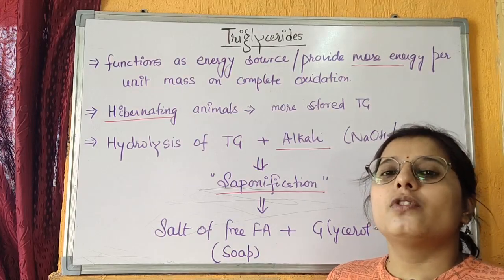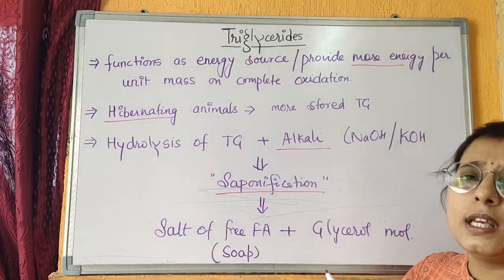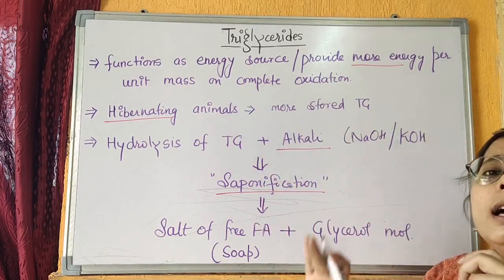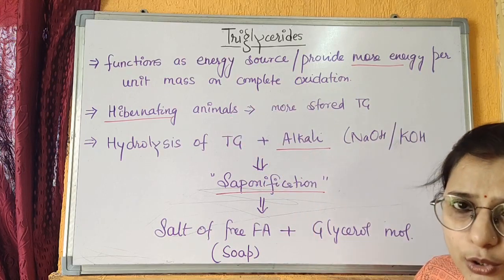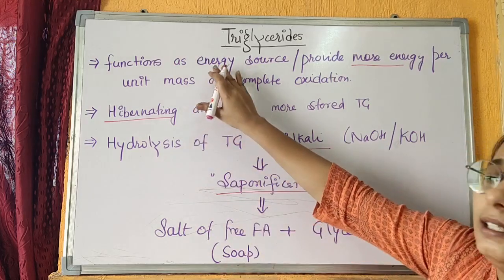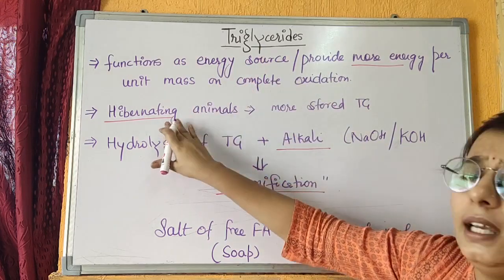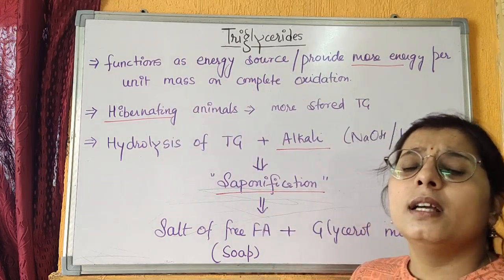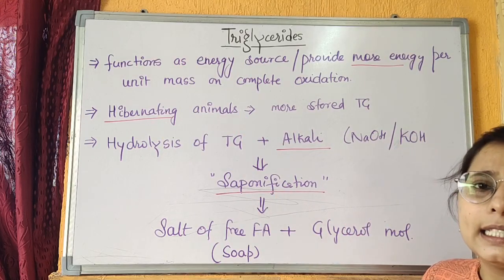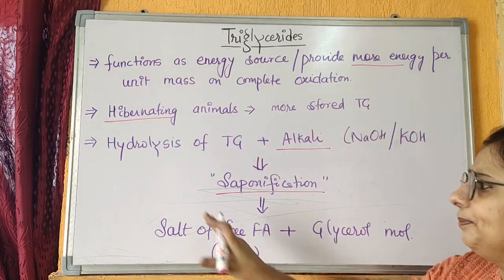A few more points about triglycerides. Triglycerides function as an energy source, and they provide more energy after complete oxidation than carbohydrate or protein molecules. So they are the major source of storage lipids in our body and the major source of energy. In most hibernating animals, the stored lipids that provide them energy for their metabolic activity during hibernation are mostly stored triglycerides.